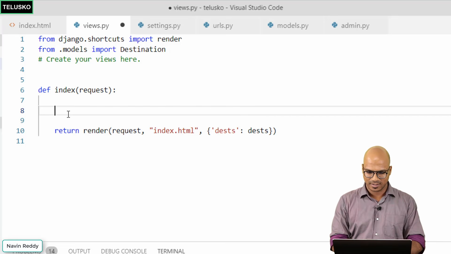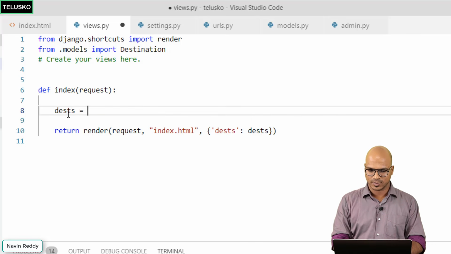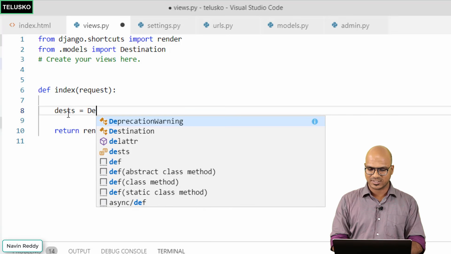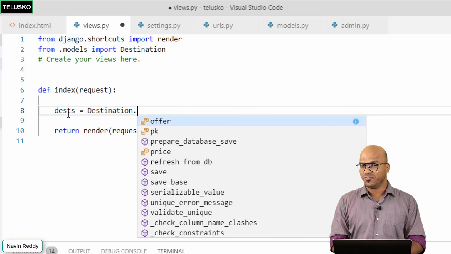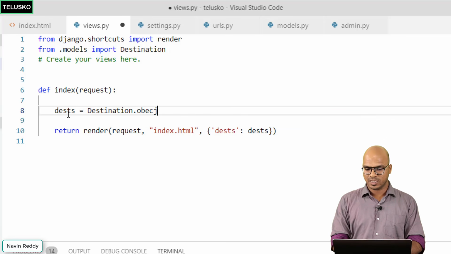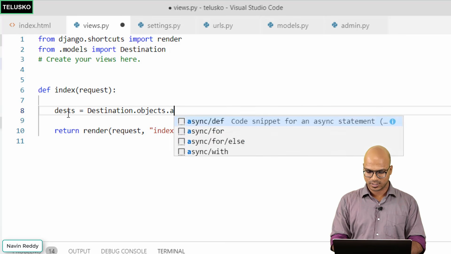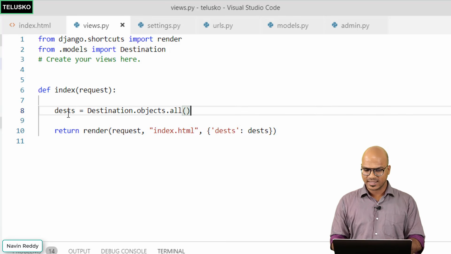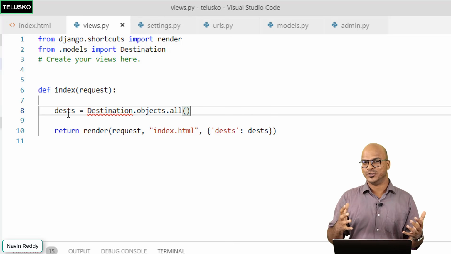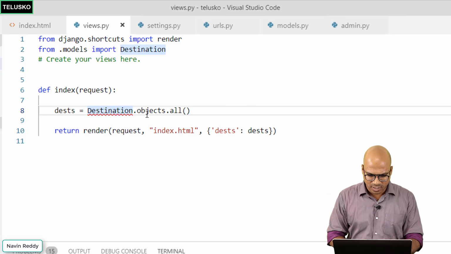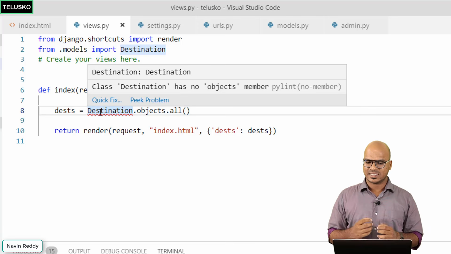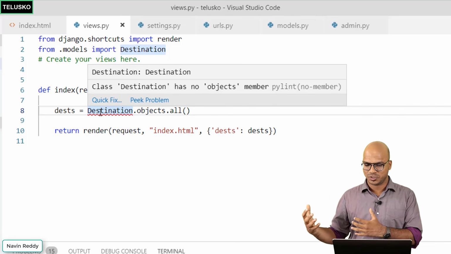So I will say dest equal to, so we want to basically access destination here. So destination dot, the way you can fetch the data is by saying objects dot all, and that's it. So this command will go to database, it will fetch the data for you, and it will store it in dest. Okay, we are getting an error here. Is it because of the spelling mistake? Oh, it says class Destinations has no objects member.